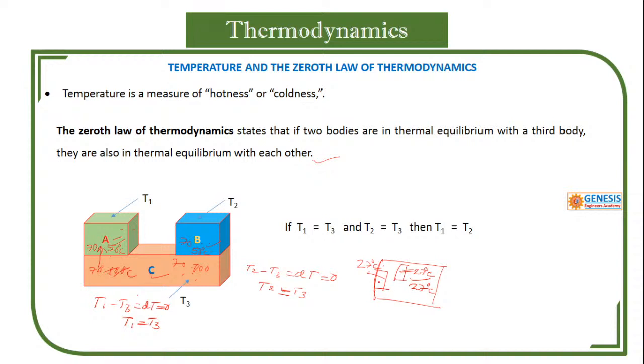So this is C, the room is A, and this is B. Or if you keep another bottle at 5 degrees, or 10 degrees, or 32 degrees, it will lose or gain heat. That process is there. So what I wanted to tell you is that if the body temperature, room temperature, bottle water temperature and the AC temperature are all the same, that is the zeroth law of thermodynamics.